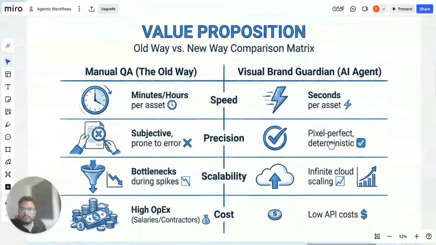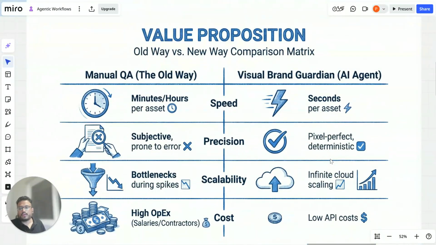Now overall, what I feel is the value proposition: checking all the images through an agentic workflow could improve the speed, and it will have a lot of precision in its work. Plus, it is more scalable versus deploying more workforce and more manual hours into this work. Due to this, an enterprise or a brand could gain a lot of cost efficiency.